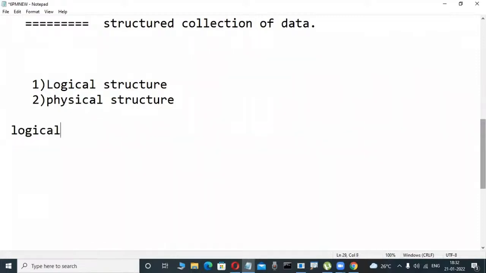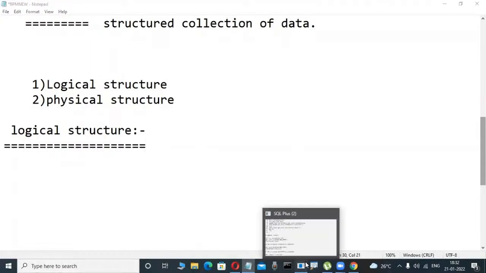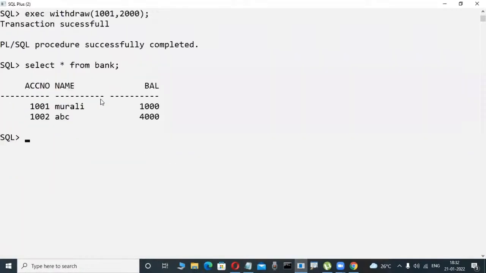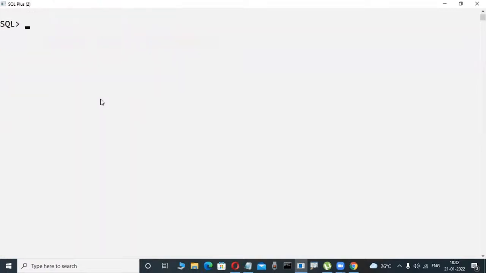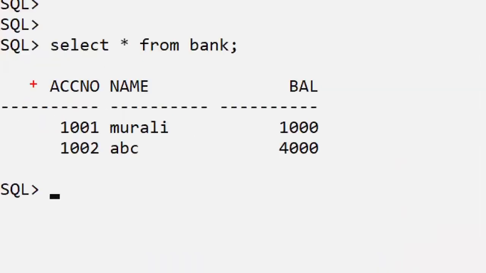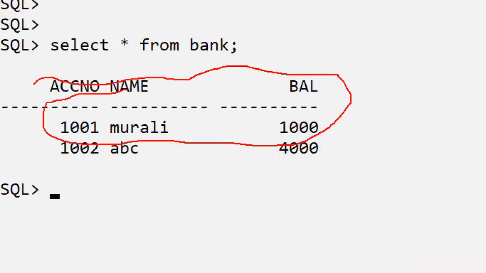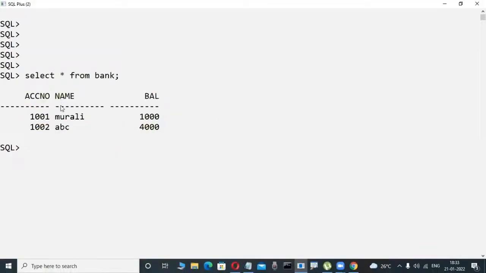Slowly observe it here. What a logical structure is, is easily understandable. Now observe it here. Suppose today I'm installing Oracle, for example. In this Oracle software, I try to create a table. Maybe bank is a table, as in the previous case. These tables I create in another class, using some syntaxes. Don't worry, SQL language is there.